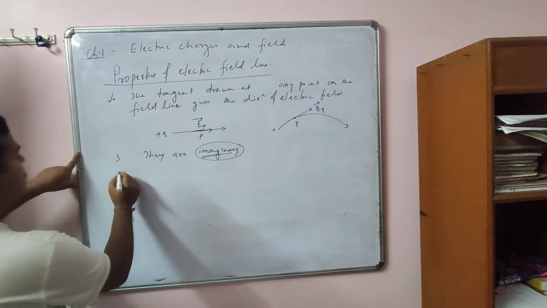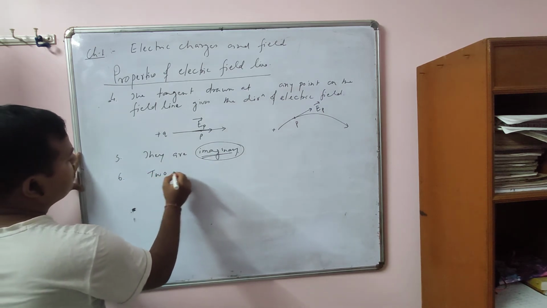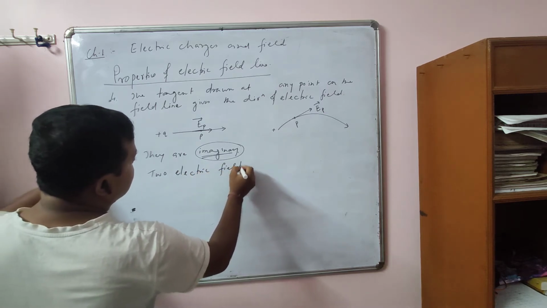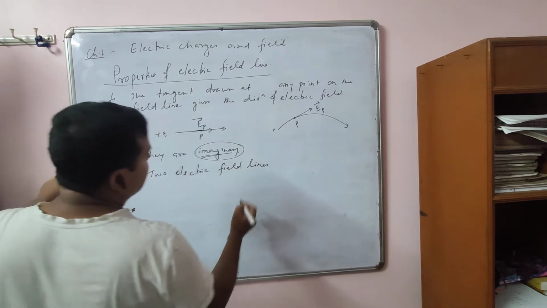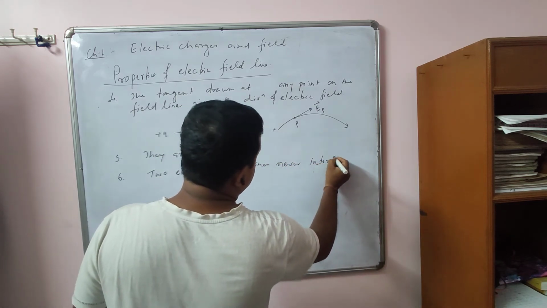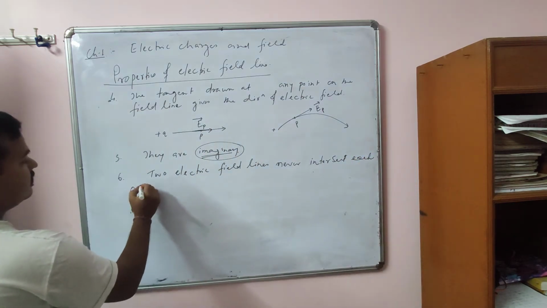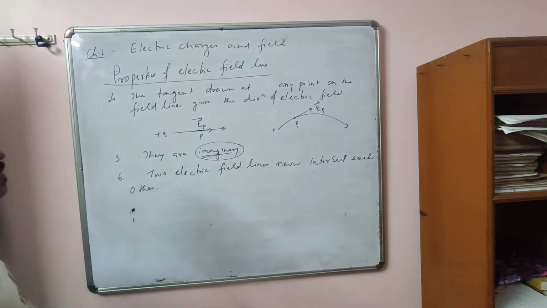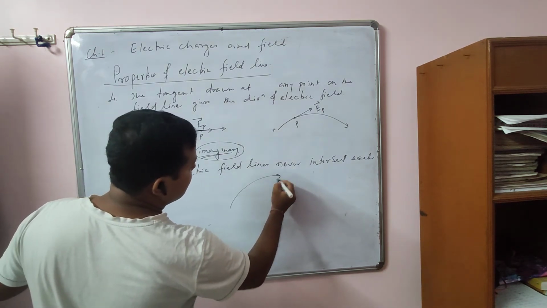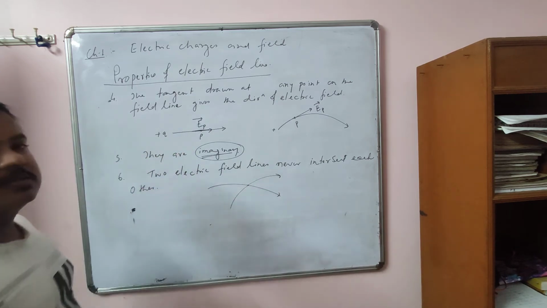And the sixth one is very important. Two electric field lines never intersect each other. So this is one of the very important properties. Why do they never intersect? So this is one electric field line and this is another electric field line. So why do they never intersect at a point?